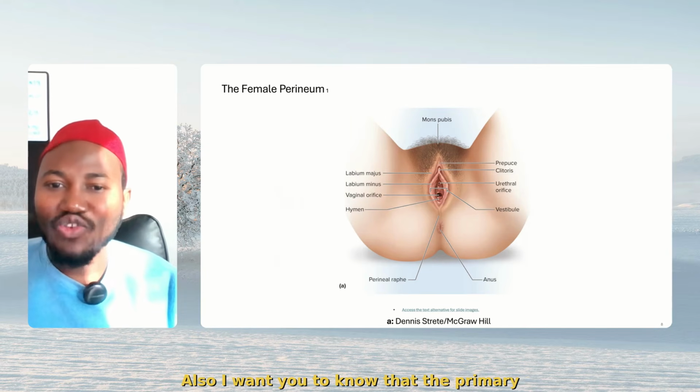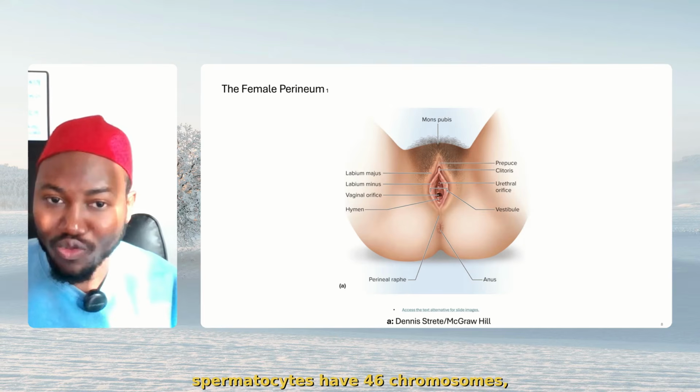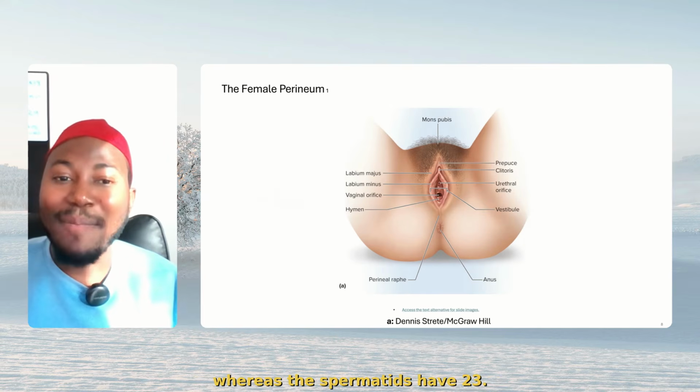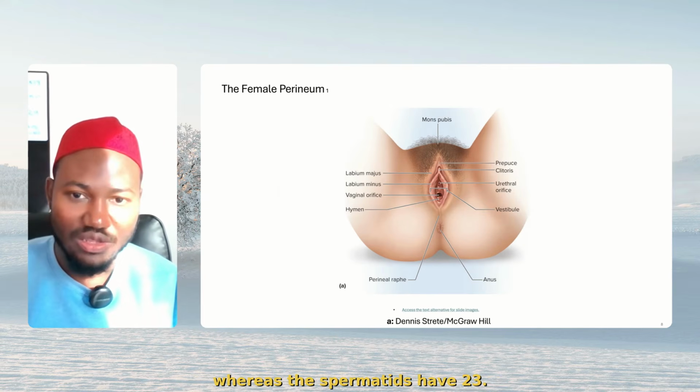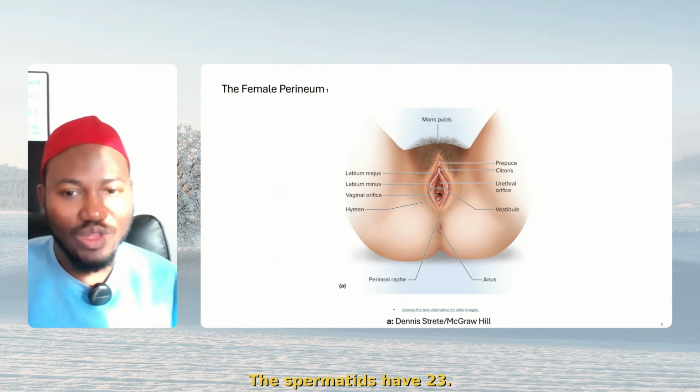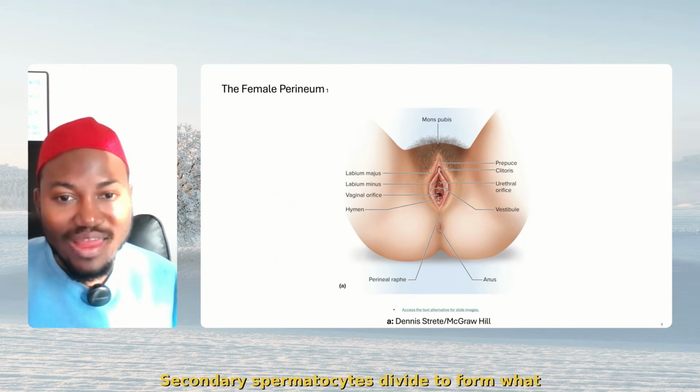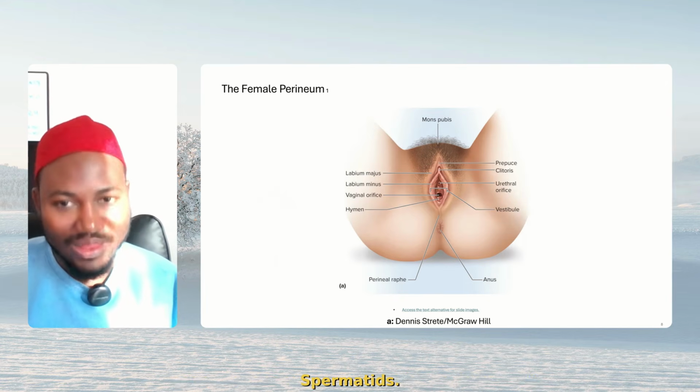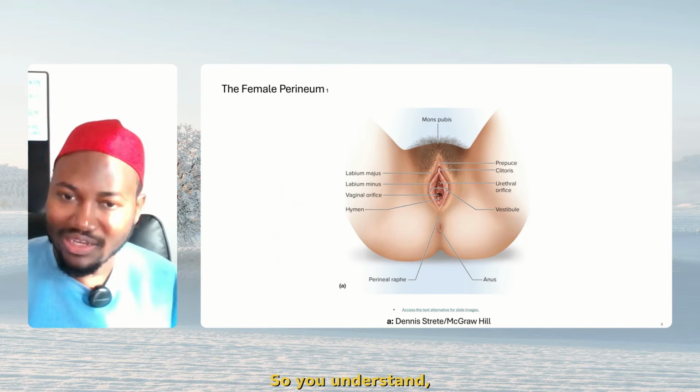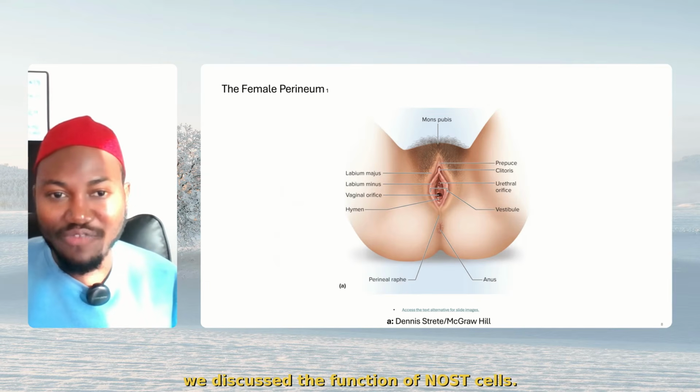Also, I want you to know that the primary spermatocytes have 46 chromosomes, whereas the spermatids have 23. Secondary spermatocytes divide to form what? Spermatids. So you understand. We remember we discussed the function of Sertoli cells.